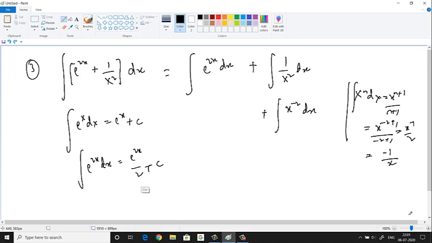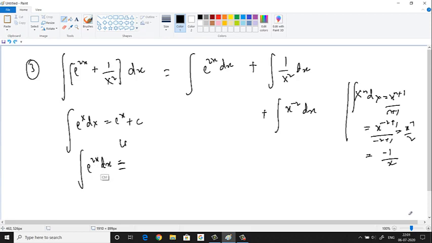Or simply, I'll just tell you a simple technique. Whenever you have a linear function, the power of x should be 1. It should not be a quadratic or cubic power.